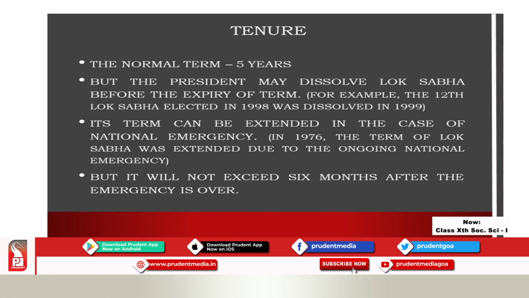It means that after every 5 years the Lok Sabha will be dissolved and a fresh election will be held, and a new Lok Sabha will be elected and constituted. But here the president may dissolve the Lok Sabha before the expiry of the term, before finishing the 5-year term. This happened in 1998, when the Lok Sabha was elected, and in 1999 it was dissolved.